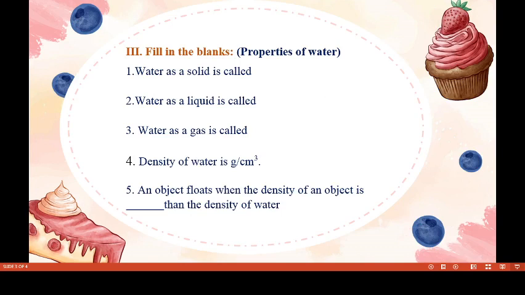Now you see the properties of water. What are the properties of water? First we talk about the physical properties of water. Water is a clear and transparent liquid. It is a colorless, odorless and tasteless liquid. For example, ice melts and water freezes at 0 degrees Celsius at normal atmospheric pressure. The freezing point of water decreases with increasing pressure.